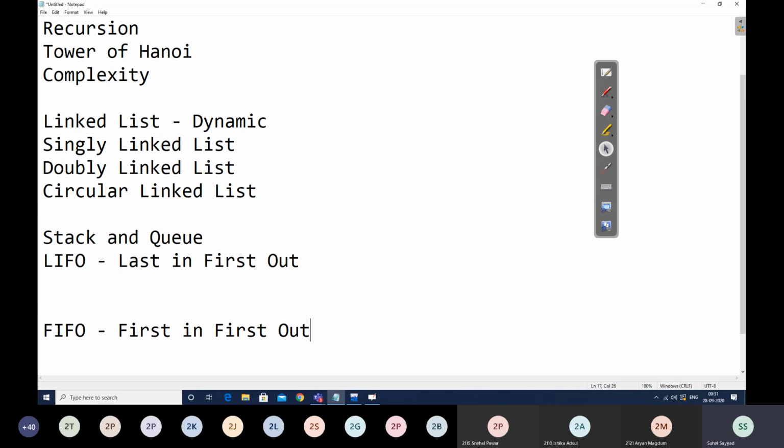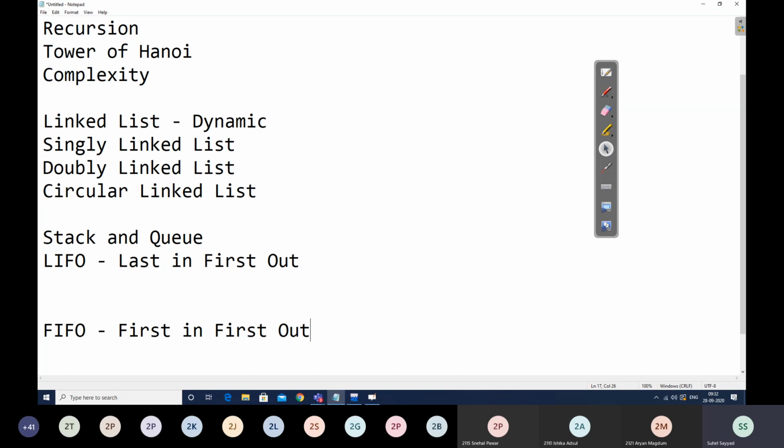Then we started with the applications of our data structure, right? So we were discussing applications of stack. We had discussed a few applications. The first application was reversal of string. Then the second application that we discussed was function execution. And the third application was polish notations, amongst which the third application was the most important in our discussion.